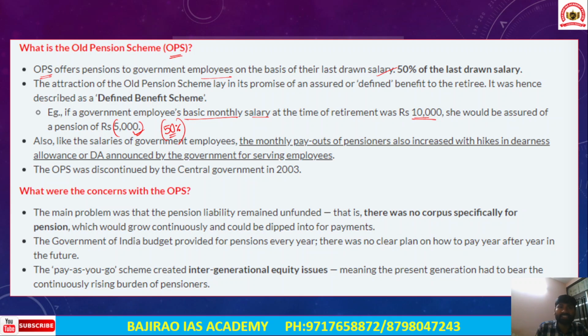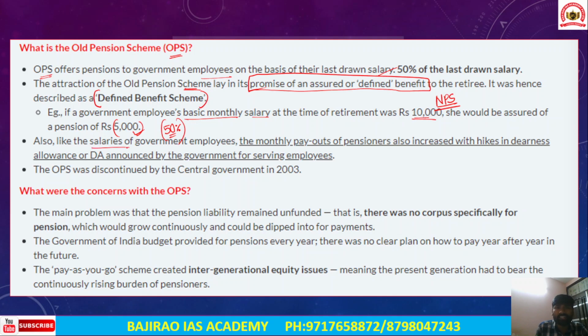Now the attraction of the old pension scheme lay in its promise of assured pension. Okay, so there is an assured or defined pension, but in the case of the new pension scheme, there is no assured or defined pension benefit to the retired employees. Therefore, the old pension scheme is also described as a defined benefit scheme, because it provides a promise of an assured or defined benefit.